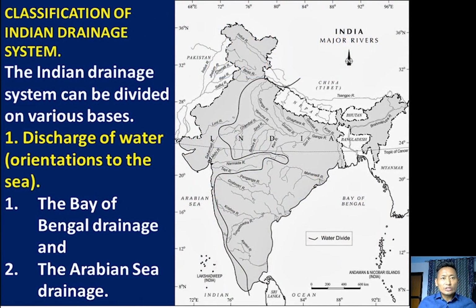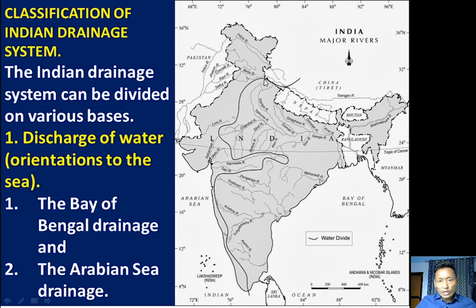Next we are going to learn about the classification of drainage systems or river systems in India. The Indian drainage system can be divided on various bases. In India, the river systems are classified on different bases. The first classification is based on the discharge of water in the sea, or we can say orientation to the sea. Based on the discharge of water, the river systems in India are divided into two: the Bay of Bengal drainage system and the Arabian Sea drainage system.